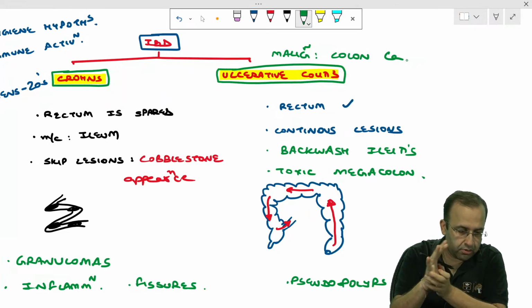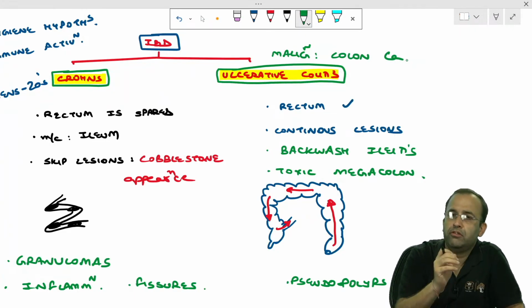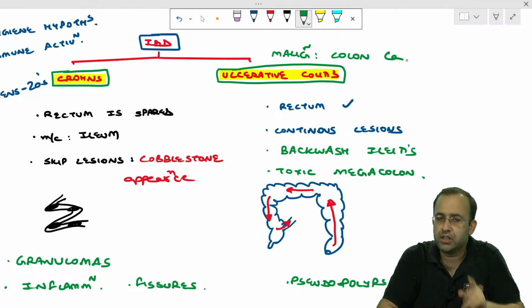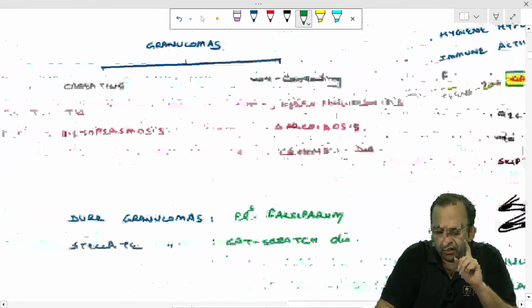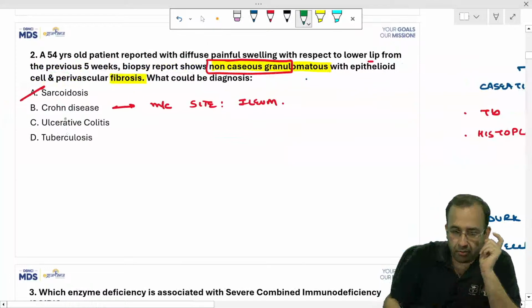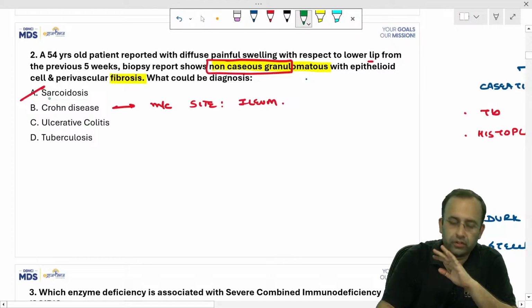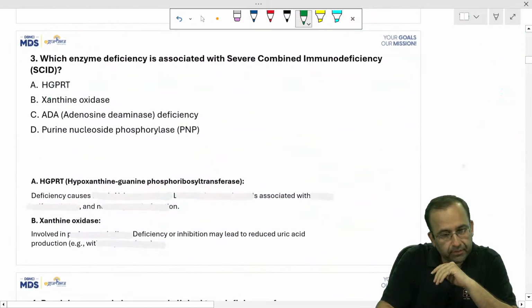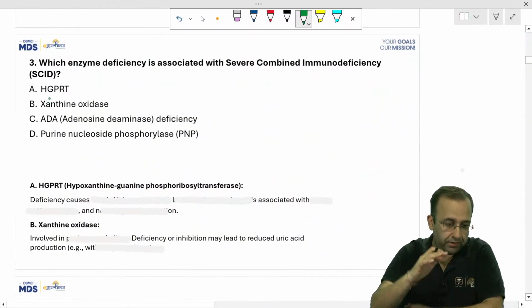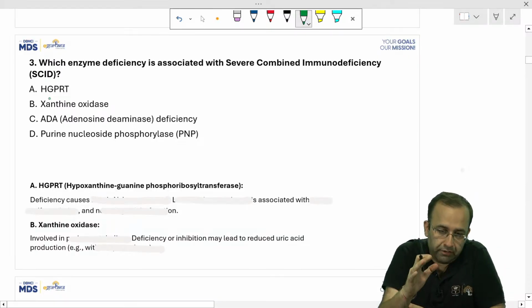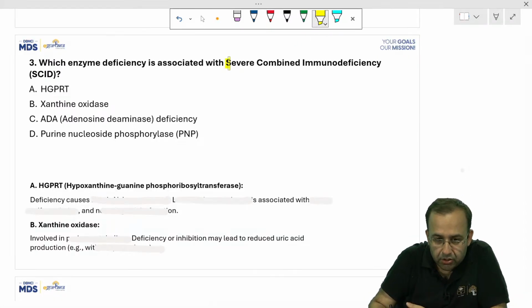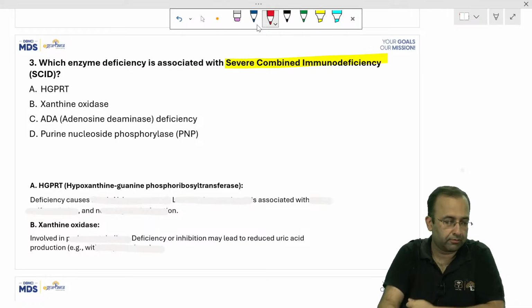First class. So this was the master table of Crohn's versus ulcerative colitis. We saw non-caseating granulomas in both Crohn's as well as sarcoidosis, but the history pointed us towards sarcoidosis. Agreed. Next question. Which enzyme is associated with SCID?